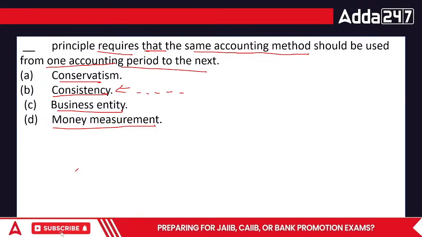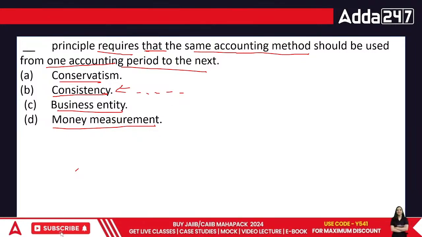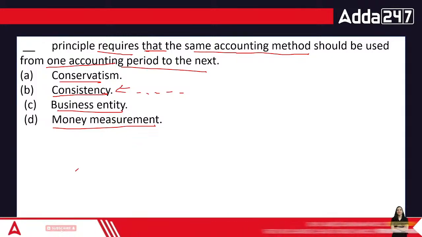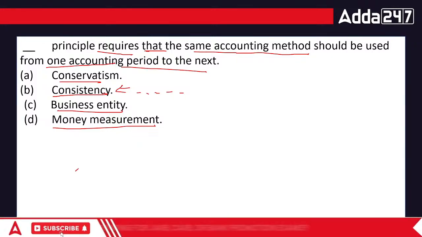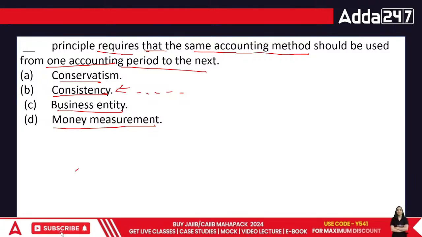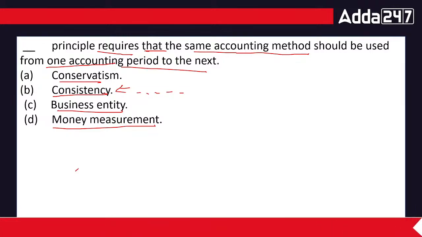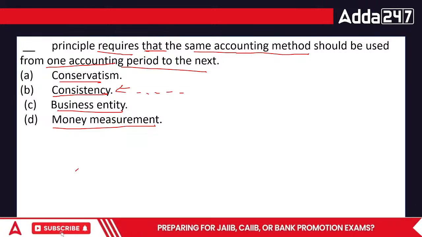The last point is money measurement. When we talk about the money measurement concept, everything should be recorded in money only, then it makes sense for the business. So in this case, what's going to be the answer? The same accounting method should be used over a period of time.